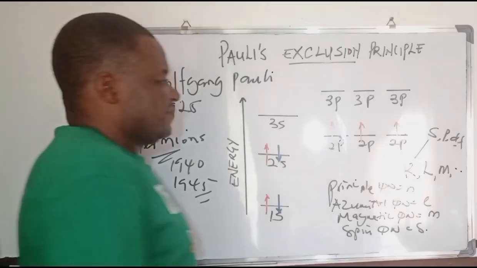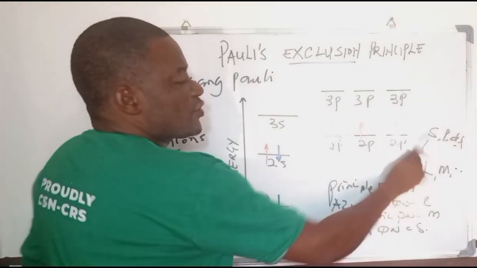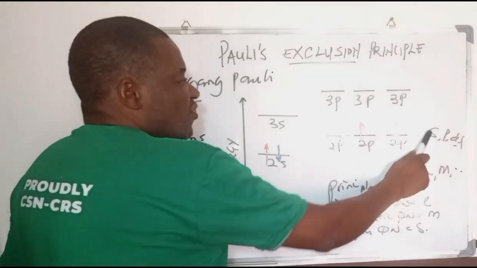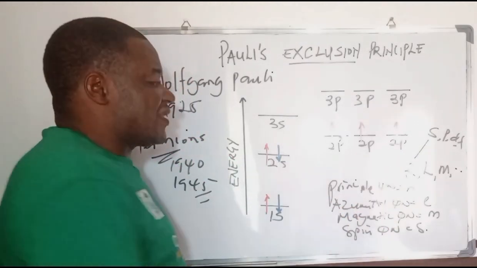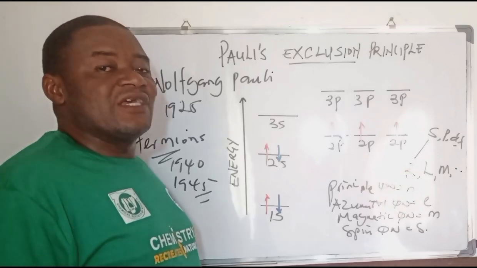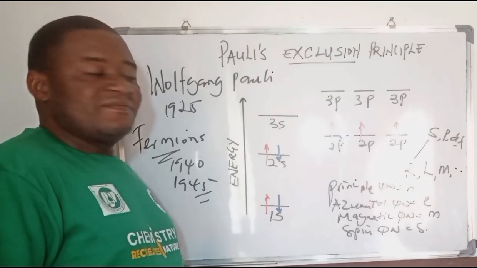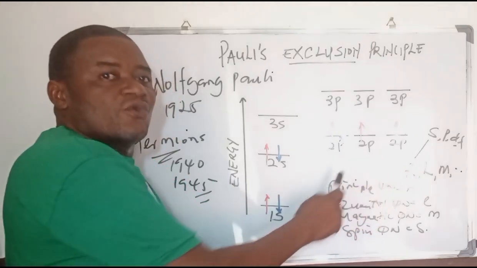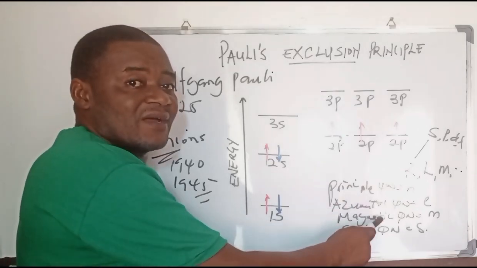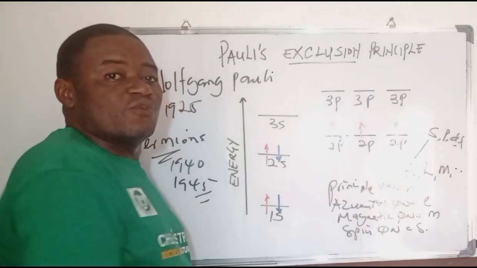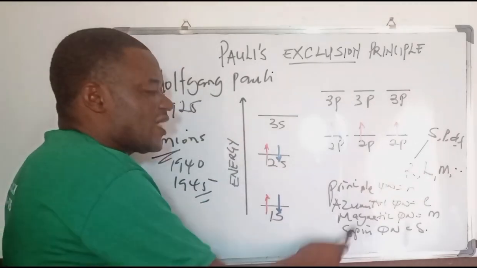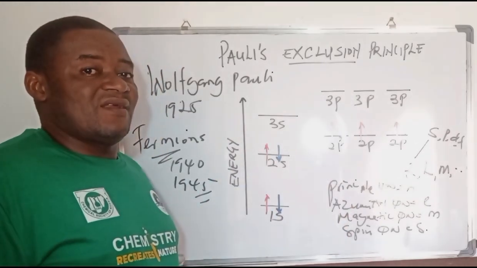Now, it is believed that for every subshell that possesses orbitals, each orbital will have an identical principal quantum number, because that is attributed to the subshell. Each orbital will also have an identical azimuthal or subsidiary quantum number, and an identical magnetic quantum number. But that particular orbital cannot have the same spin quantum number.